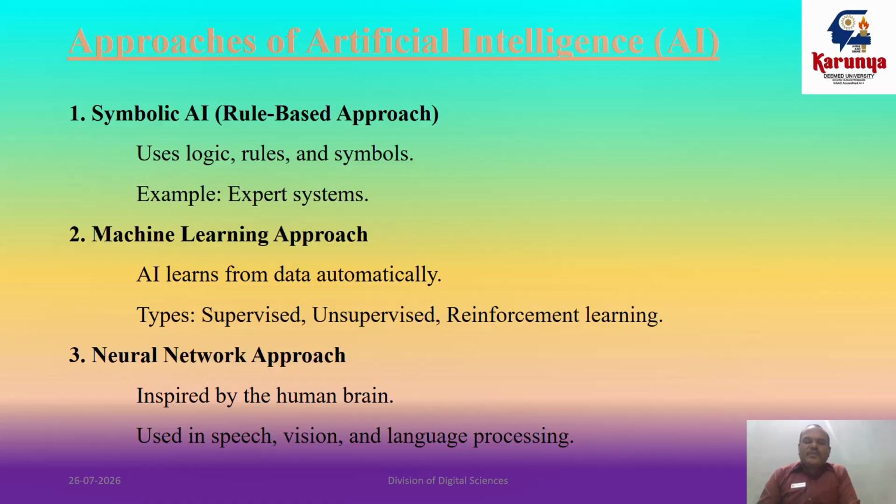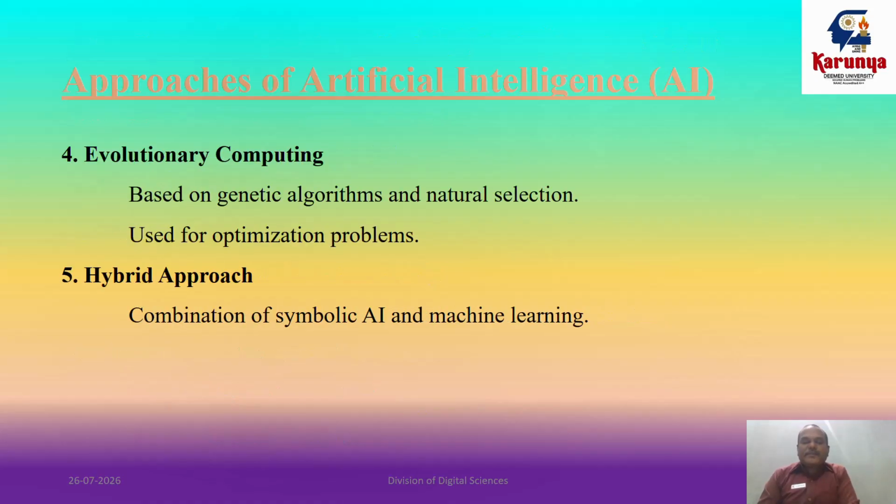Okay, so what are the applications? The neural network is used in speech recognition, vision, and natural language processing. And the next one, evolutionary computing. Based on genetic algorithms and natural selection, we use this kind of evolutionary computing for optimization problems. We have to find solutions to optimization problems with different kinds of genetic algorithms as well as natural selection. We are using evolutionary computing.